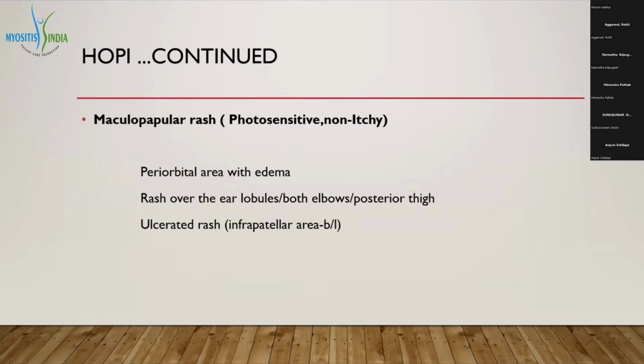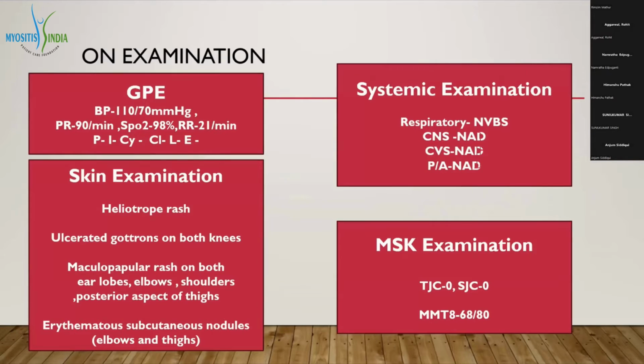The patient gives history of periorbital erythema with edema, and a maculopapular rash over the ear lobules, bilateral elbows, and posterior thigh region. The lesions were ulcerated at the knee. On general physical examination, vitals were stable, no pallor, icterus, cyanosis, clubbing, or lymphadenopathy. On musculosystemic examination, no significant abnormality was found.